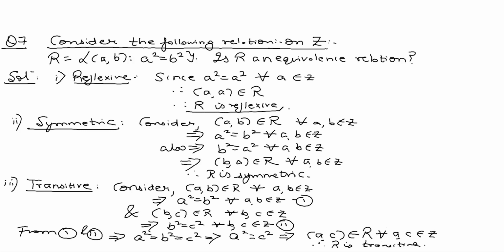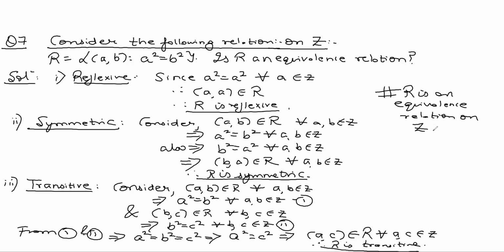Since R is reflexive, symmetric, and transitive, R is an equivalence relation on Z. So I hope all students have understood this.